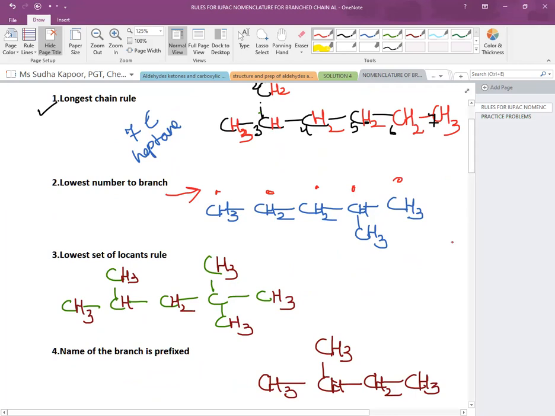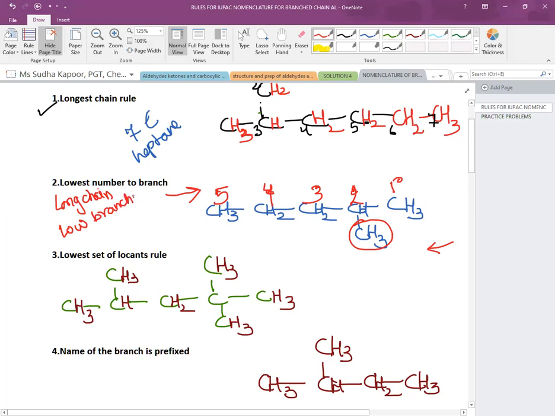But if we move from right to left, the branch gets the 2nd number. According to the IUPAC system, we follow that pattern in which the branch gets the lowest number. If one branch is present in an alkane, then the branch should get the lowest number. We follow the long chain and then give the low number to the branch.